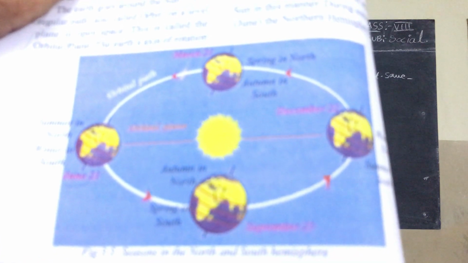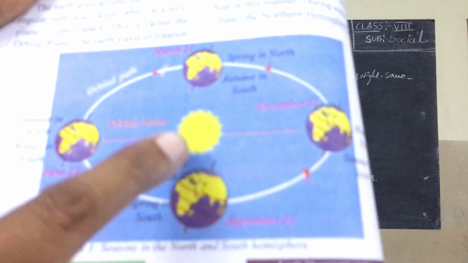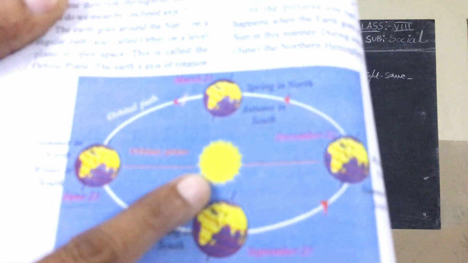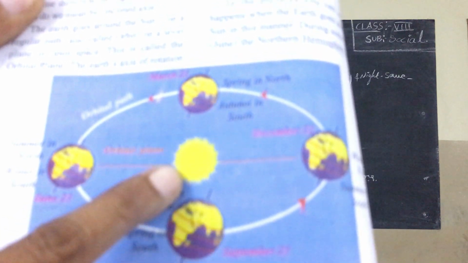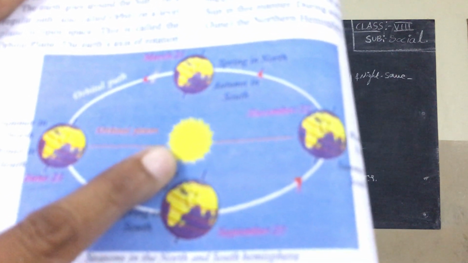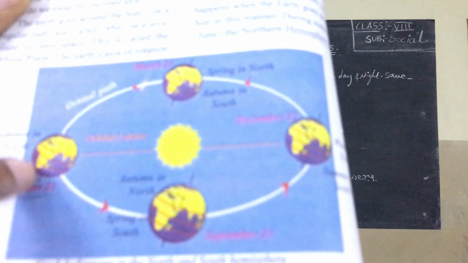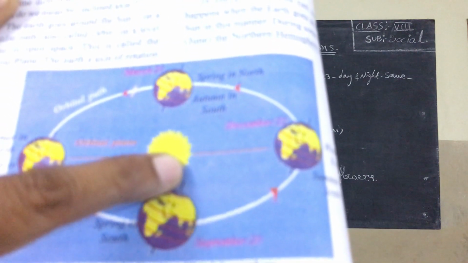Here, this is the sun. It is very, very big compared to the earth. 13 lakh earths can fit in this sun. That means the sun is the big one.